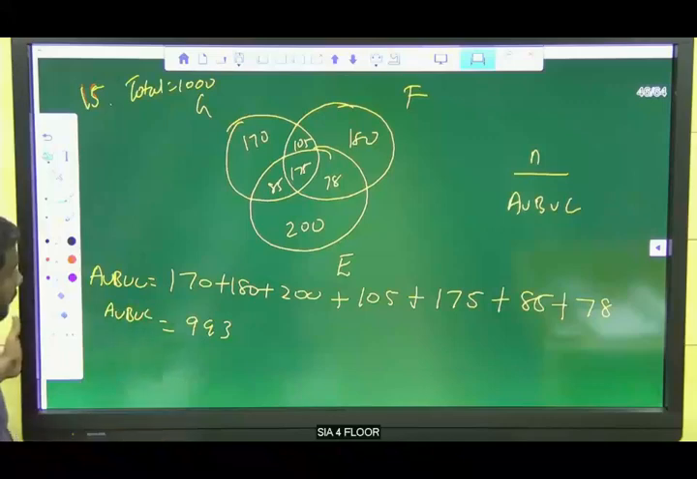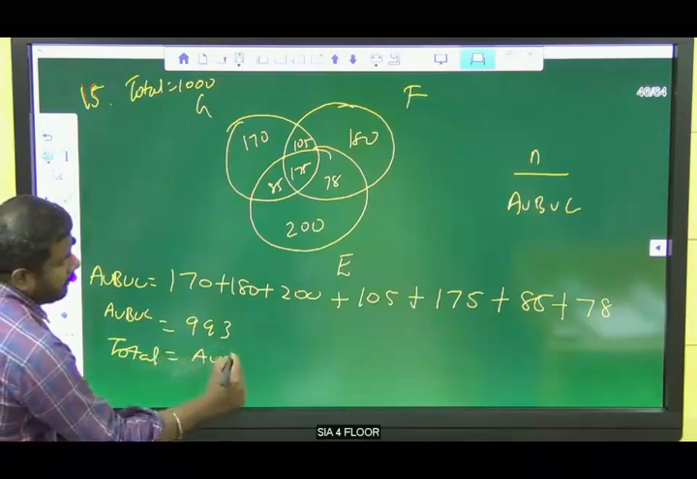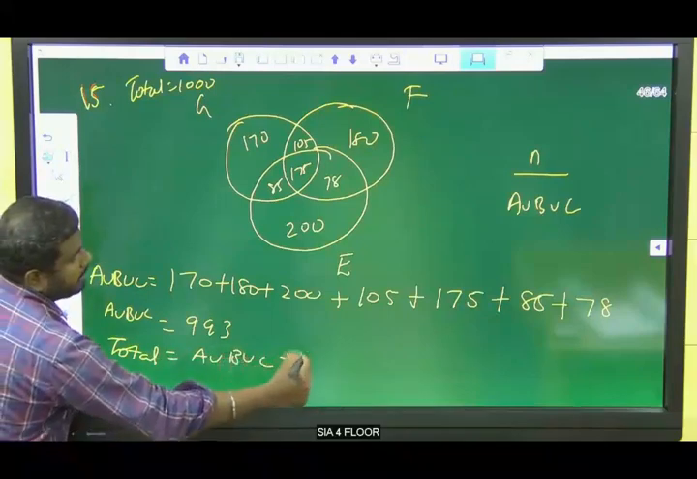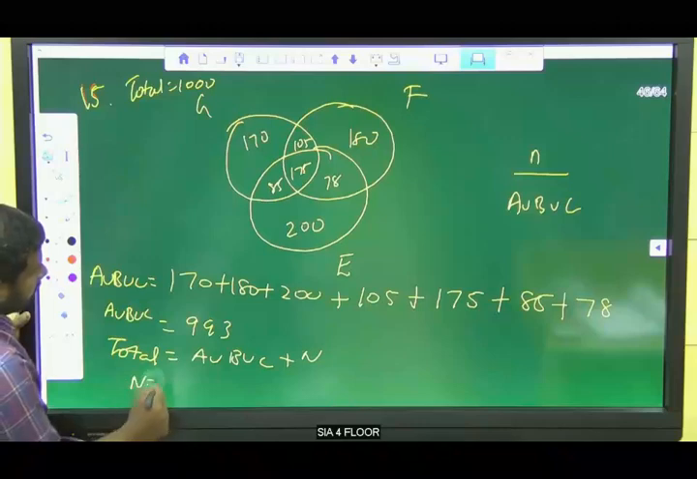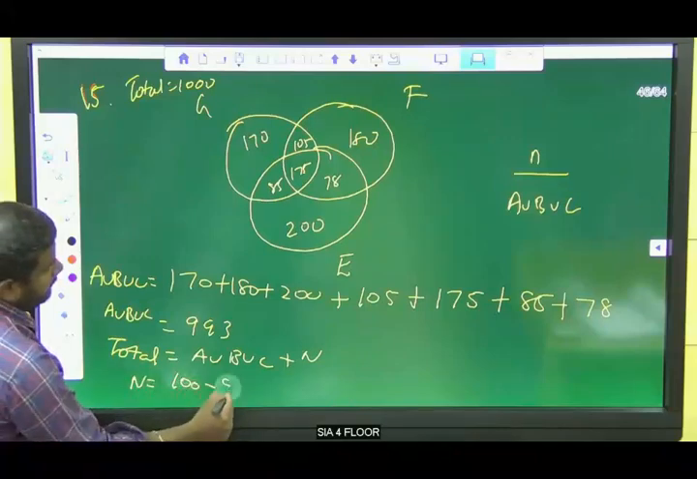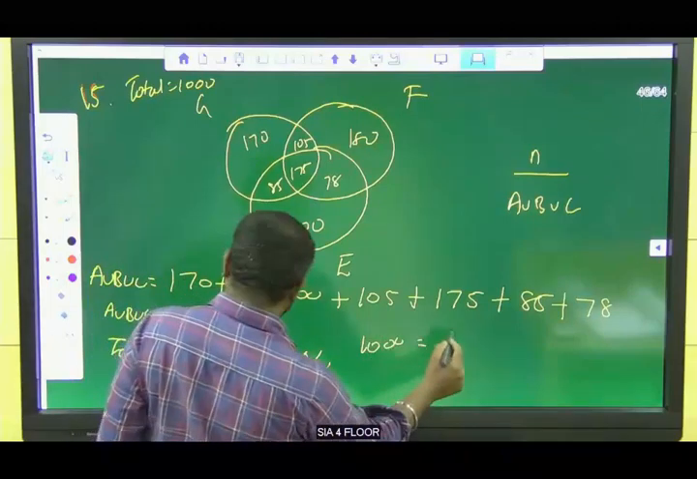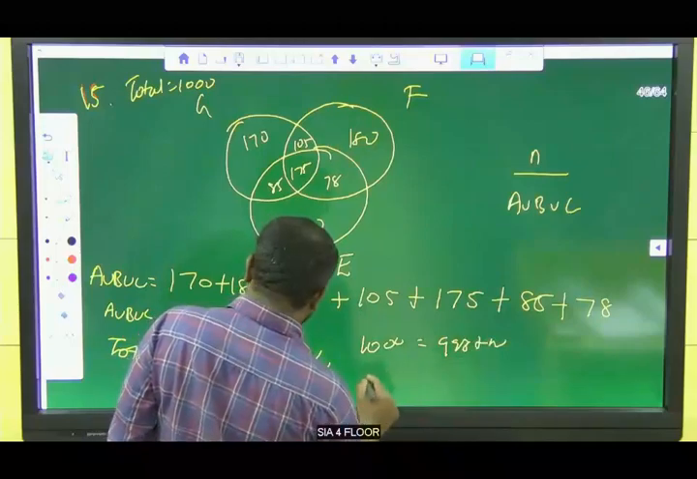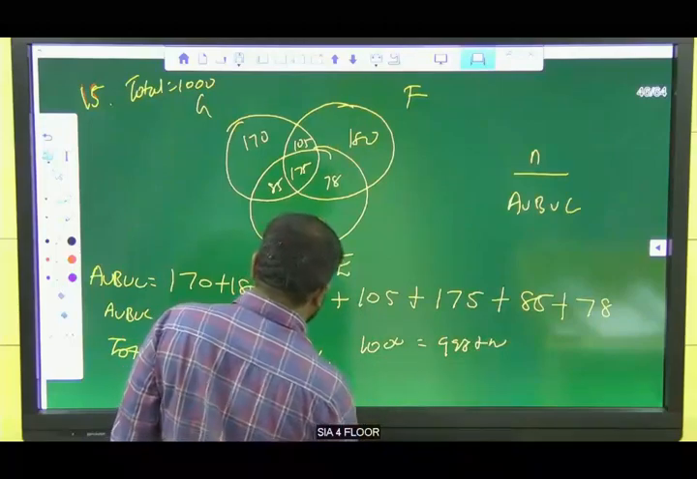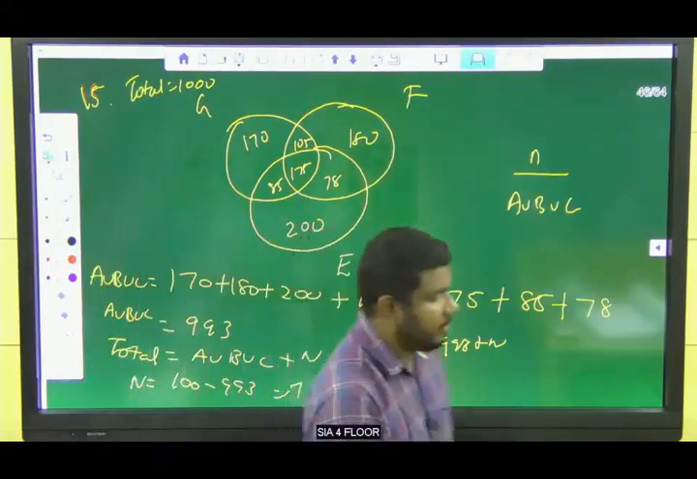So we know how to find the value. Total is equal to A union B union C plus neither. We know the total value. How much is this? So N is equal to 1000 minus 993, right? Total is 1000 plus N. So N is equal to 7. So N is equal to 7 is the answer.